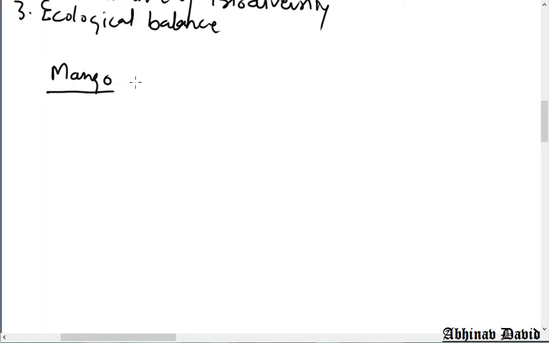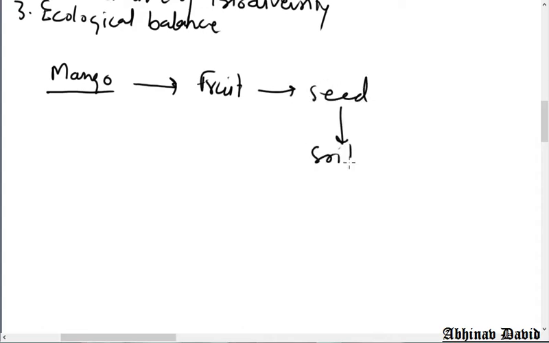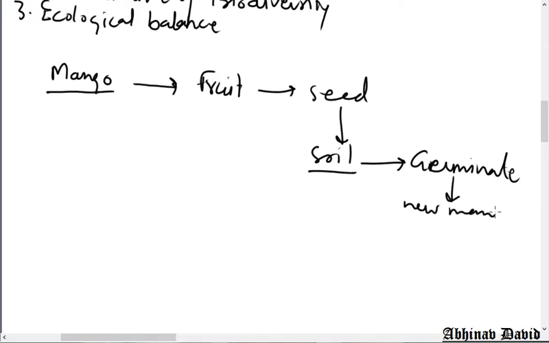A mango tree produces mango fruit, and the fruit contains a seed. If we sow the seed in the soil, the seed will germinate and form a new mango plant. So we already know that when the season is there, mango produces fruit containing seed, and if we put the seed in the soil, it germinates and produces a new mango plant.